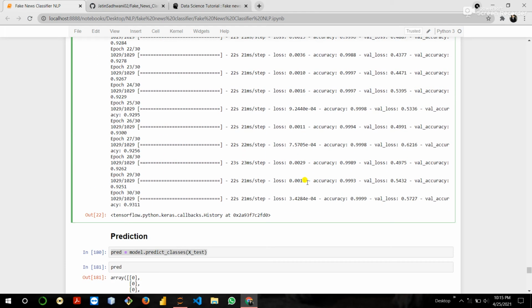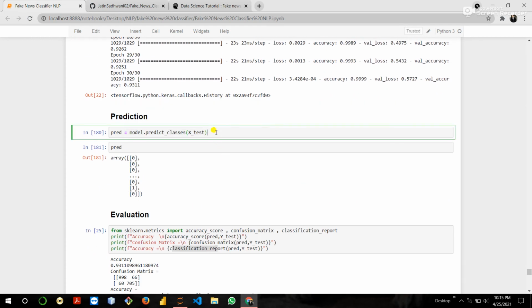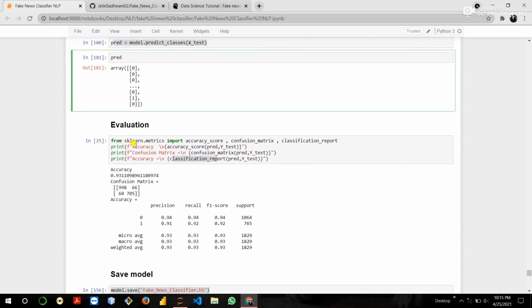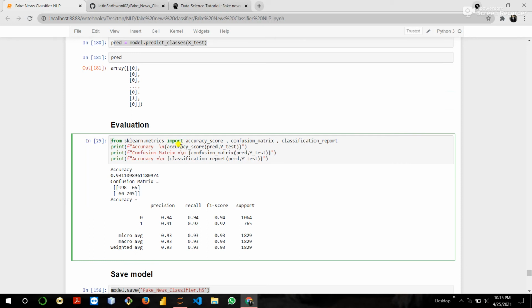After training, we test the model. So this is our testing. Then evaluation is basically used to get accuracy. We check the accuracy score, classification report, and confusion matrix. Our overall accuracy is 93%.